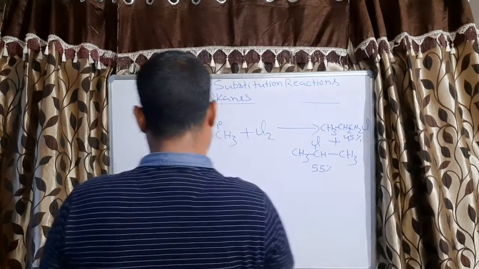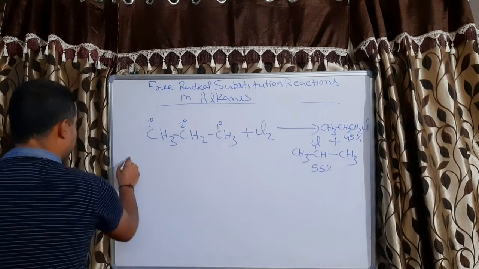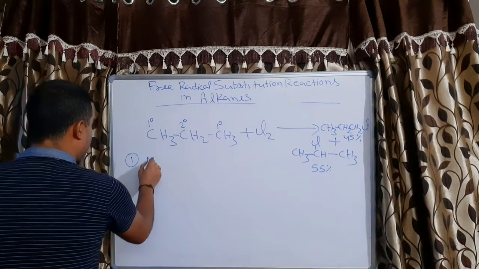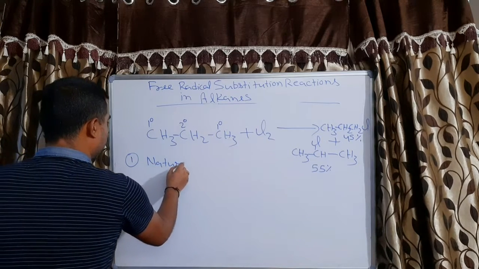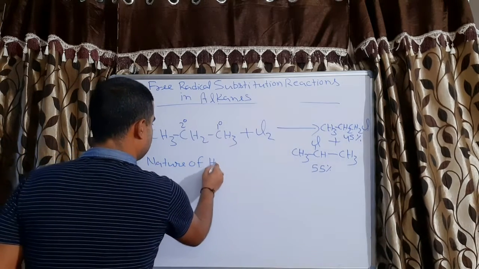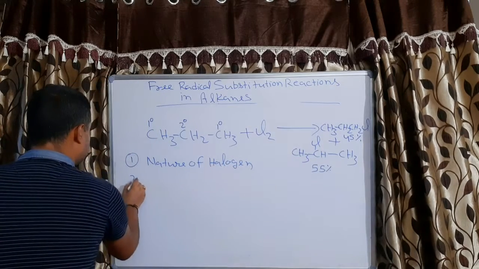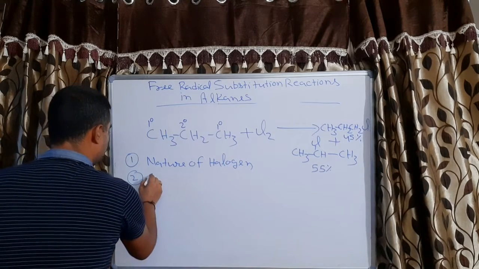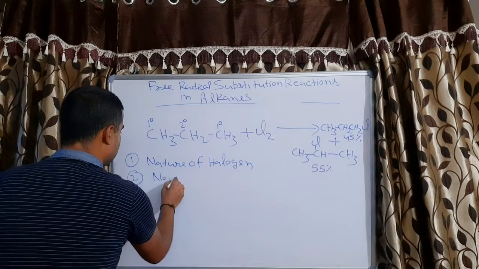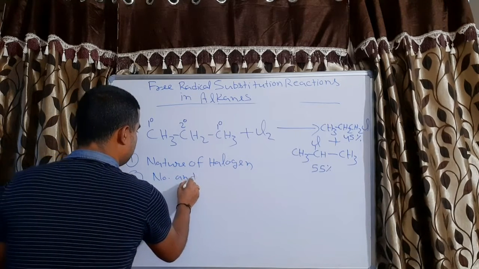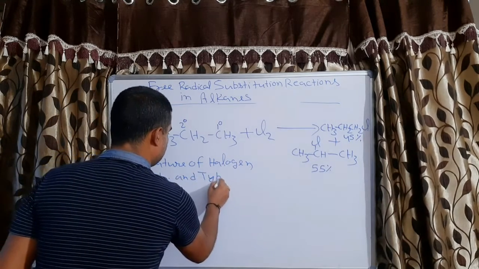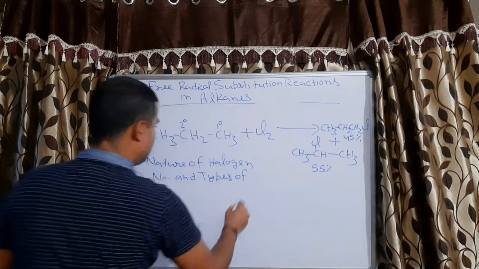This depends on two factors. The first factor is the nature of the halogen, and the second factor is the number and types of hydrogen.